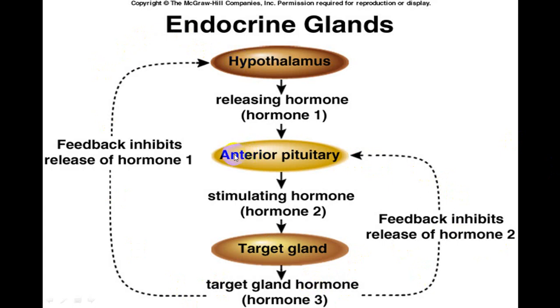And when an anterior pituitary hormone inhibits the hypothalamus, this is the ultra short loop. When the release of a hormone from a target organ, that is hormone 3, inhibits hormone 1, that is the long loop. If it inhibits hormone 2, that is the short loop. And when anterior pituitary hormones inhibit the hypothalamus itself, then it is called the ultra short loop.